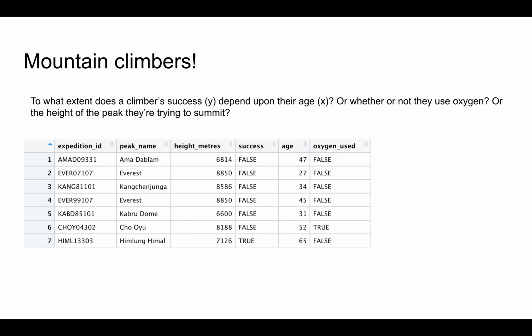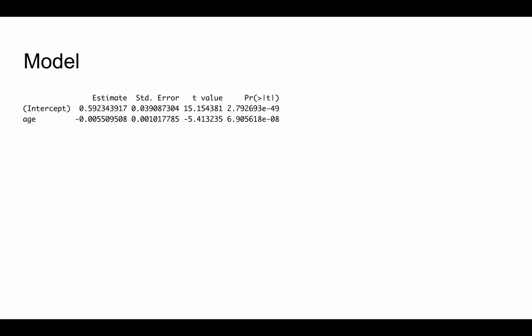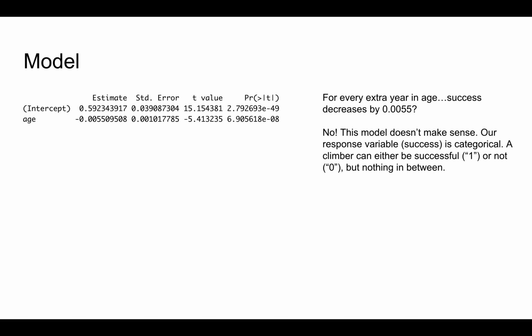Consider the following model of the trend in success versus age alone. Though we see a model table, it's not very clear how to interpret the coefficients. For example, consider the age coefficient. Does it make sense to say that for every extra year in age, success decreases by 0.0055? No. Our response variable success is categorical. A climber can either be successful or not, but nothing in between.